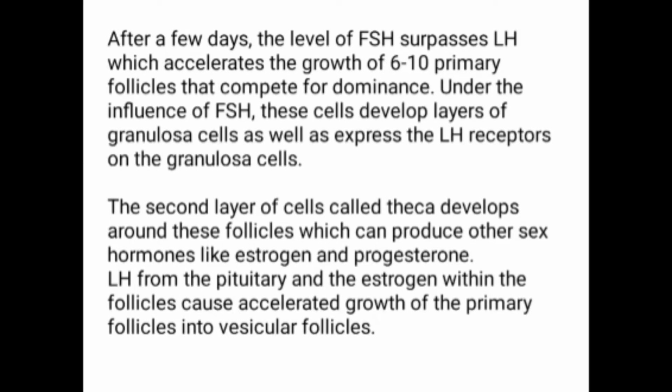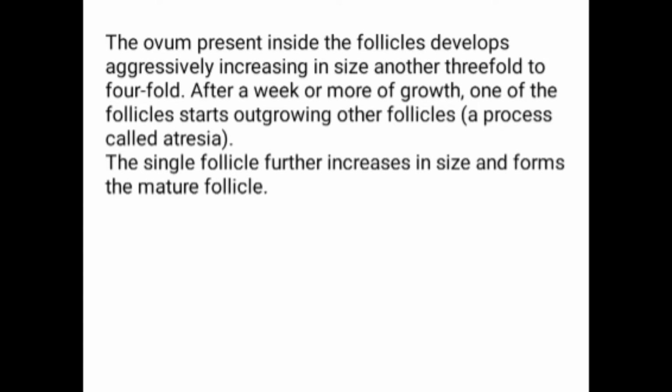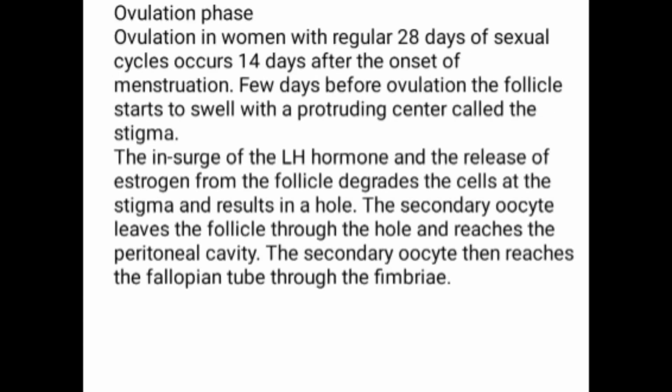Under the influence of FSH, these cells develop a layer of granulosa cells as well as express the LH receptors on the granulosa cells. The second layer of cells called theca develops around these follicles, which can produce other sex hormones like estrogen and progesterone. After a week or more of growth, one of the follicles starts outgrowing other follicles, a process called atresia. The single follicle further increases in size and forms the mature follicle.